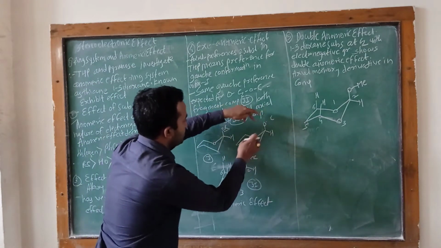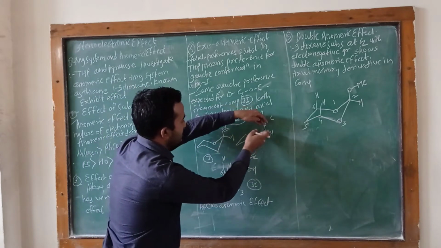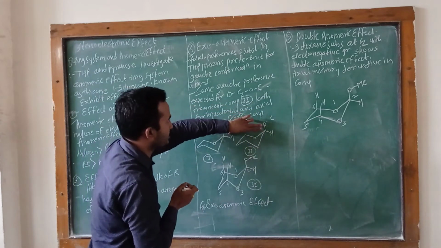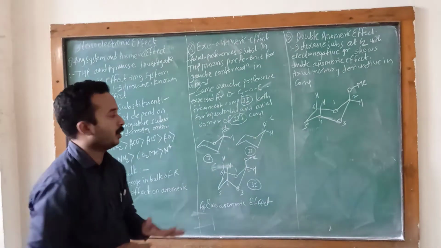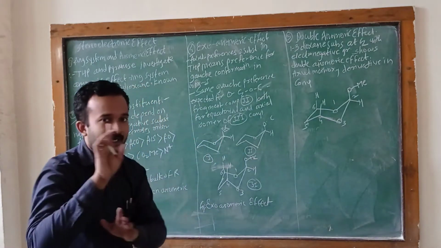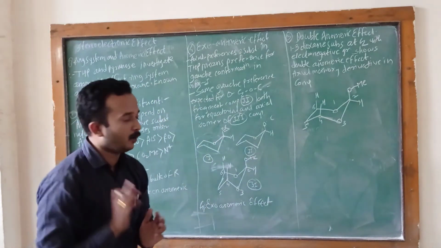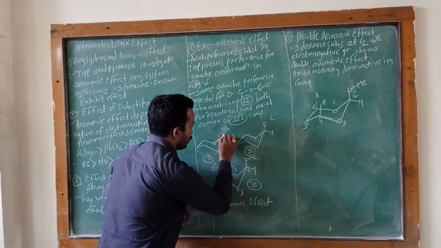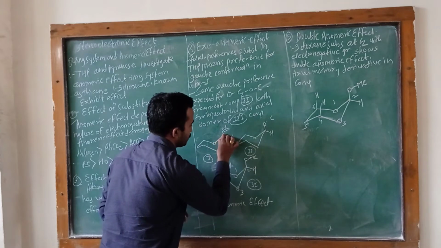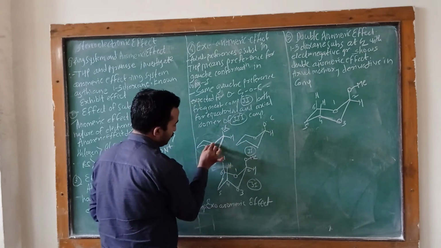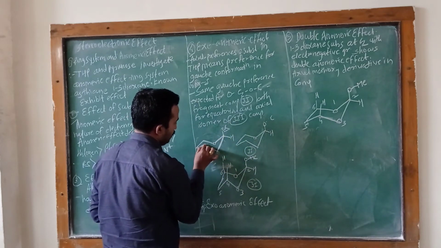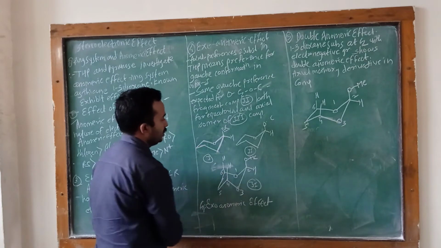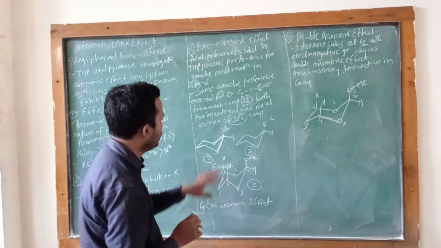These two substituents prefer the axial position, and they prefer the gauche conformation in the ring. This is the first gauche conformation, and this is the second gauche conformation in this ring.